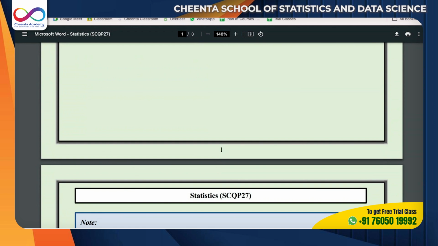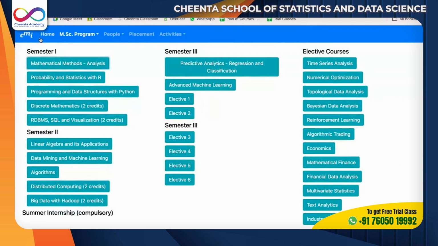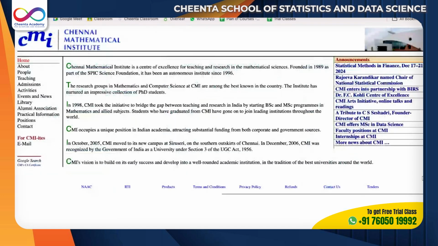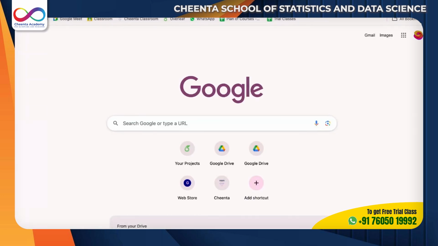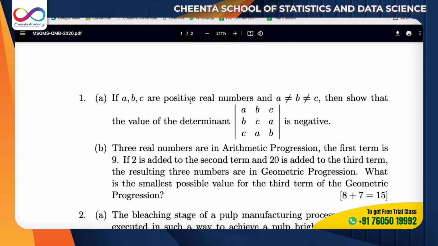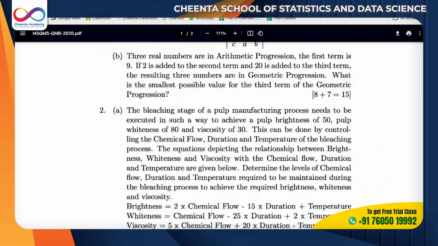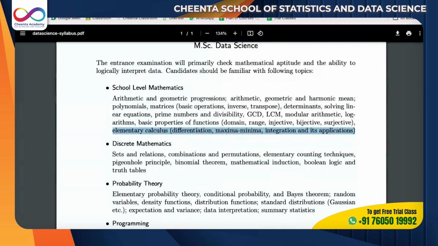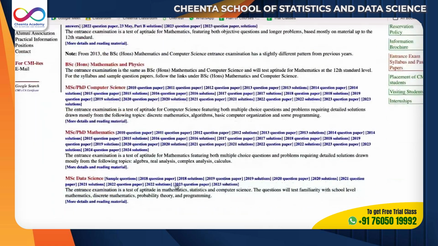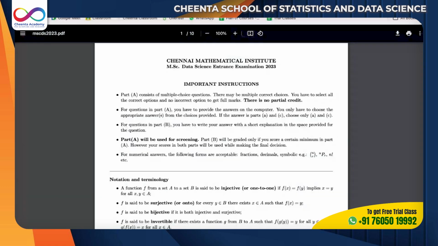Let me show you what I'm saying. Let's go to the question papers of ISI and CMI: ISI MSc past year questions, and compared with that, the CMI 2023 question paper.